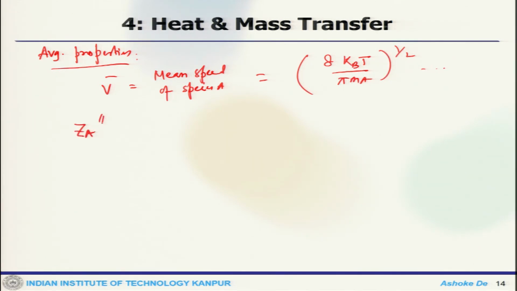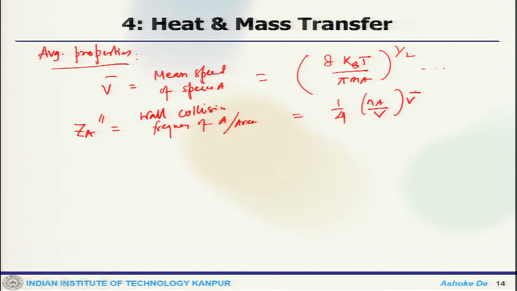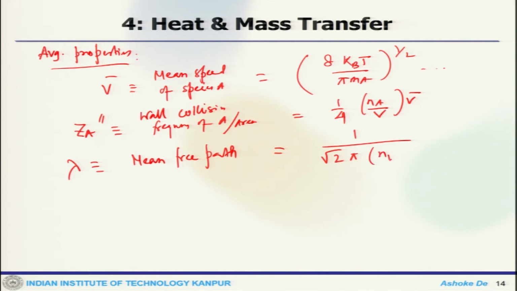Then this is the wall collision frequency of A per unit area, which is 1 by 4 N A by V into V bar. Then lambda, which is nothing but the mean free path, that will give you 1 by square root 2 pi n total by V sigma square.